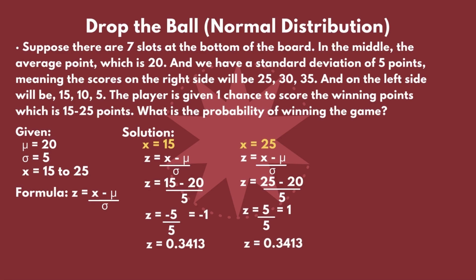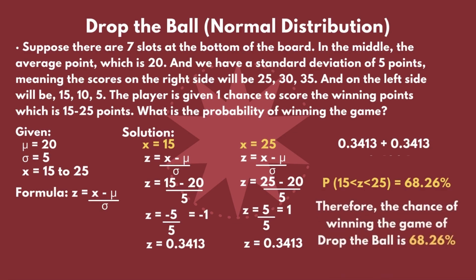Our next step is to add both z-scores to get our final probability. So, 0.3413 plus 0.3413 is equal to 0.6826. We can also denote this as a percentage to represent the probability from 15 to 25, and it would look like the probability of z is greater than 15 but less than 25 is equivalent to 68.26%. Therefore, the chance of winning the game of Drop the Ball is 68.26%.